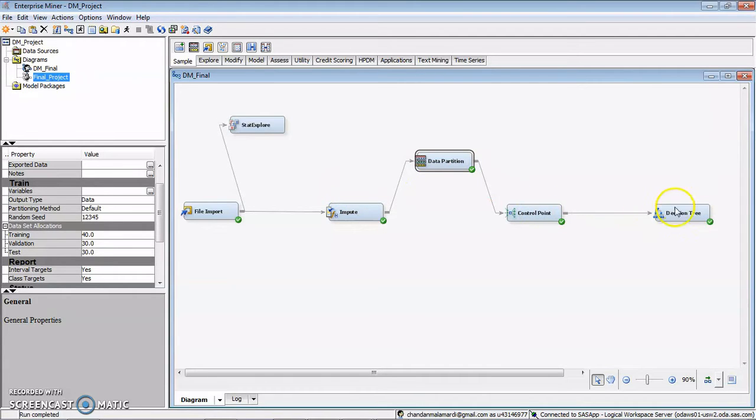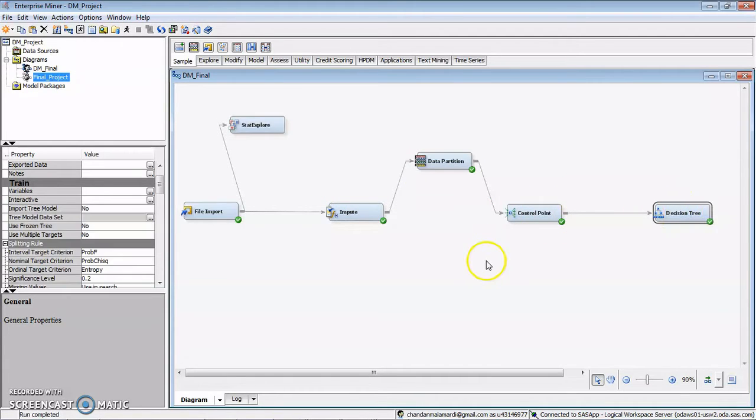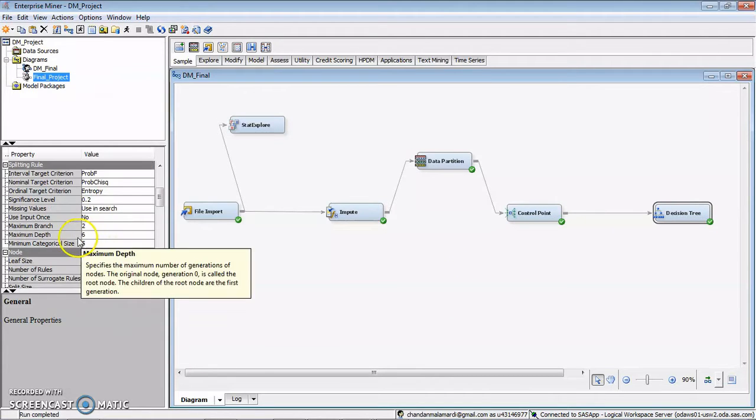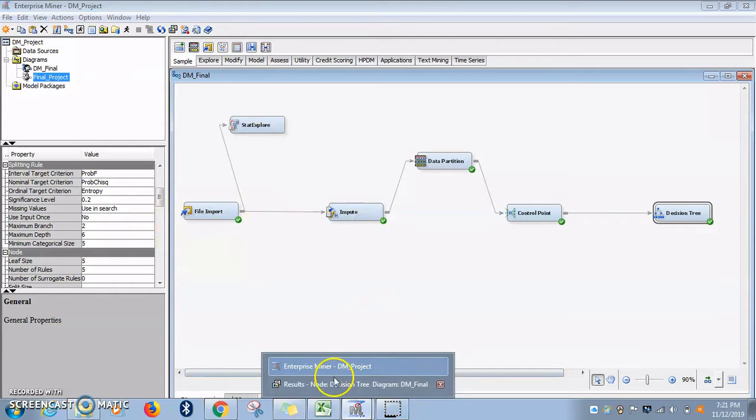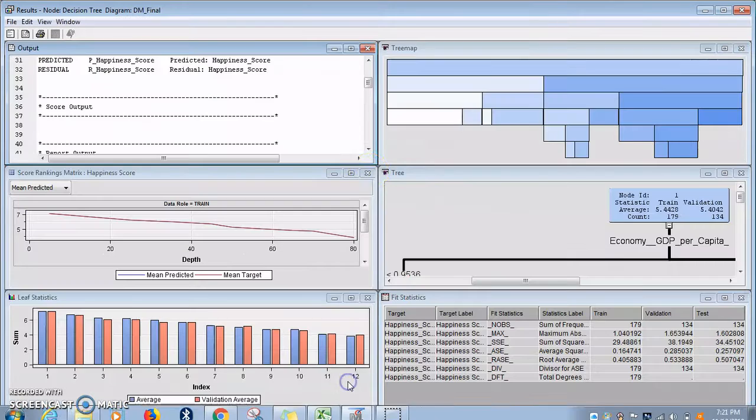I've made use of the decision tree algorithm for the prediction, setting the maximum depth to 6 and the maximum leaf size value to 5. We run the model and check for the results. I've already run the results here.